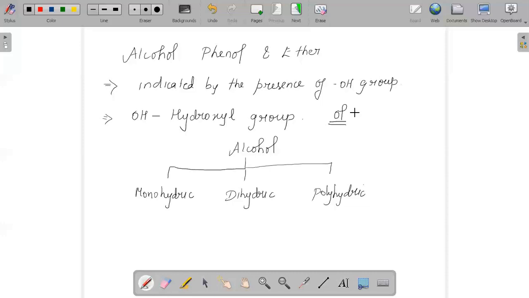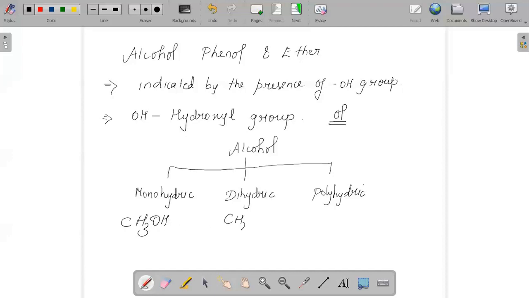On the basis of OH groups attached, alcohols are classified into three types: monohydric, dihydric, and polyhydric. Monohydric, for example, is methanol, CH3OH. We have one hydroxyl group attached.